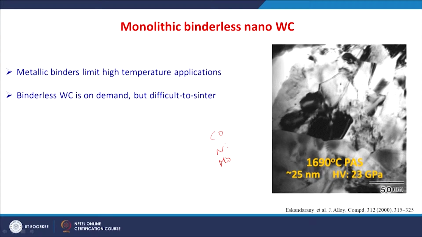As I told, the sintering is very difficult, but spark plasma sintering at 1690 Celsius is sufficient to prepare a binderless tungsten carbide ceramic with nano size grains of around 25 nanometers and a hardness of around 23 gigapascal, right. Such a high hardness is possible because of the small size of these grains.